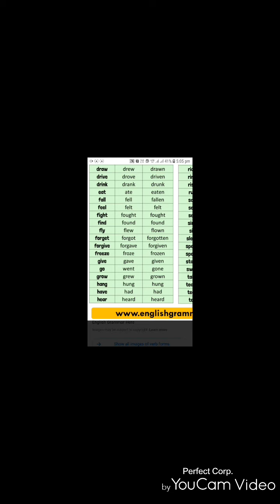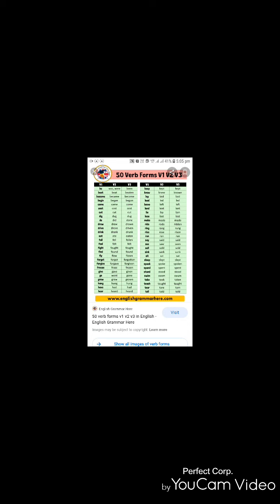So for the same example, now let us go with negative sentences. We already discussed the negative in present tense. For example, just now I gave an example: I give a mango, that is positive, and I don't give a mango.